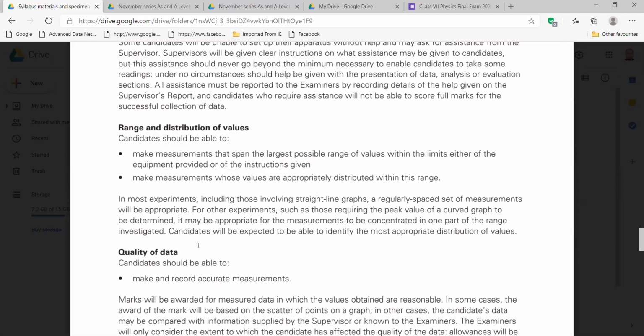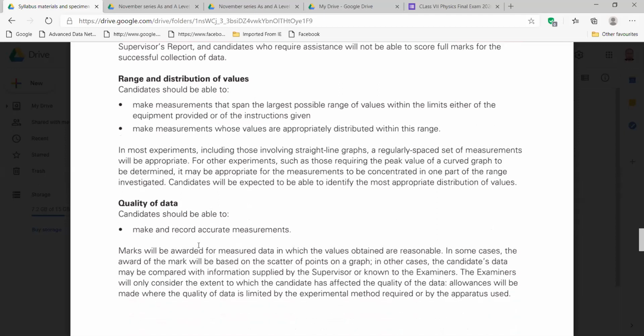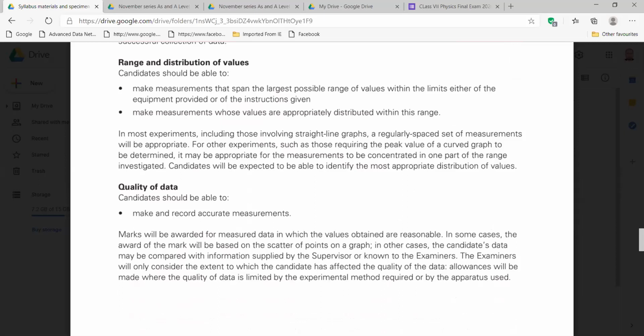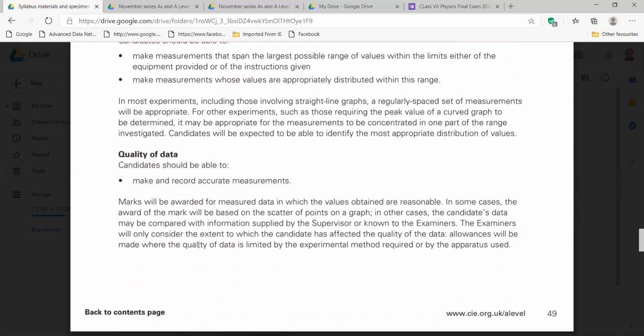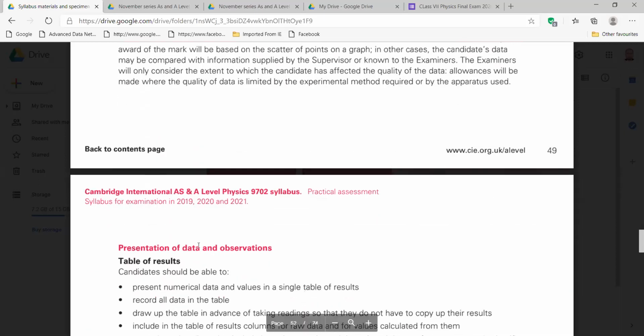You can plot it, but sometimes we need to make a false origin for increasing the values. That one is also in our discussion. When we go for the discussion of graphs, at that time we will discuss that. So in quality of data, they said make and record accurate measurements. That one is very easy to understand.